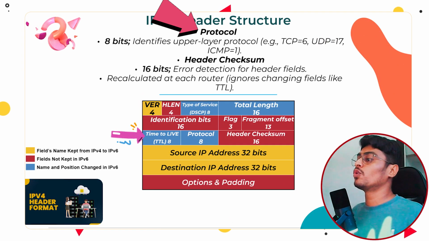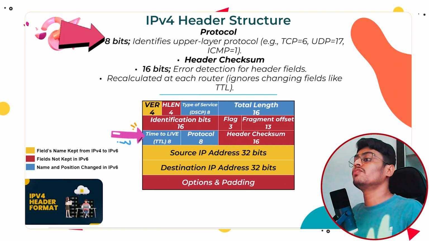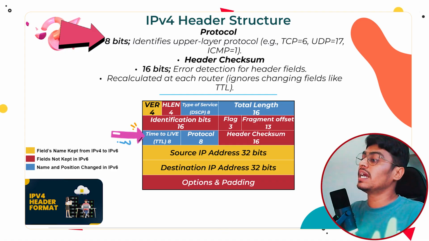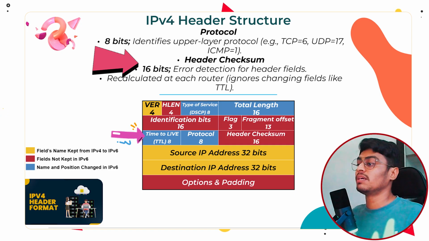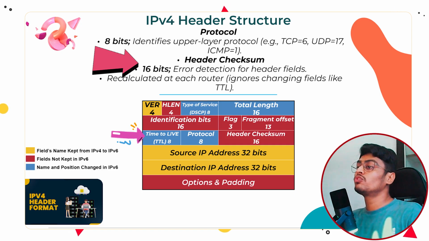The next field is protocol. This is an 8-bit field, indicates which protocol from the upper layer is being used, such as TCP, UDP, SCTP, ICMP, IGMP, etc. Now the next field is header checksum. This is a 16-bit field used for error detection.